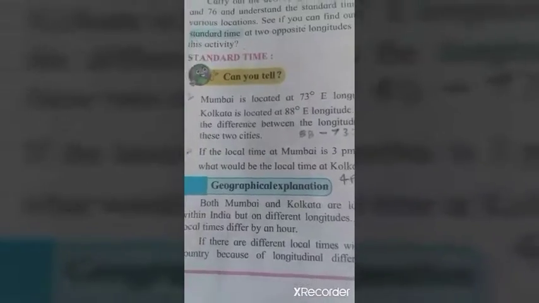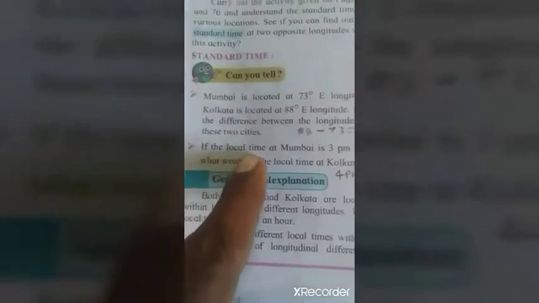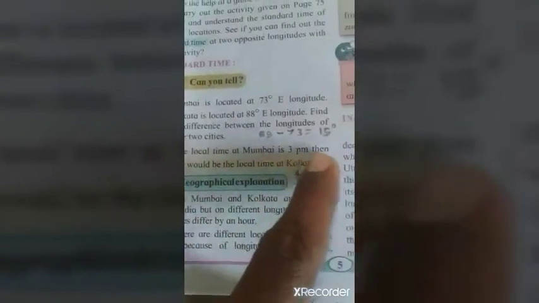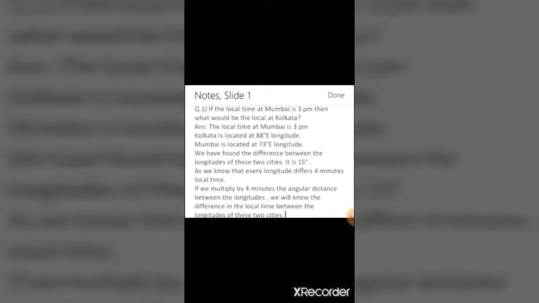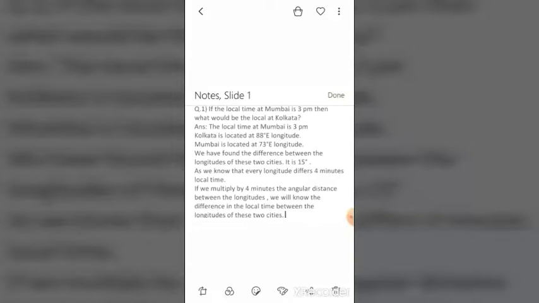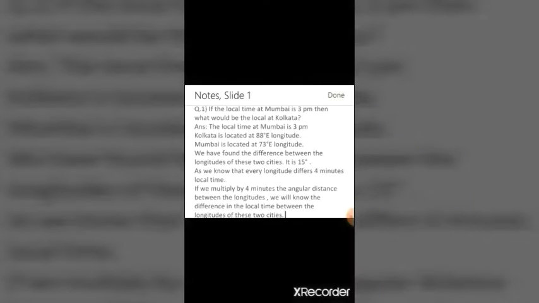The local time at Mumbai is 3 p.m. Kolkata is located at 88 degree east longitude. Mumbai is located at 73 degree east longitude. We have found the difference between the longitudes of these 2 cities.